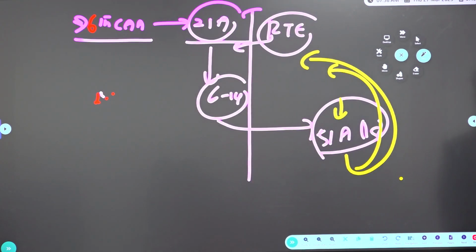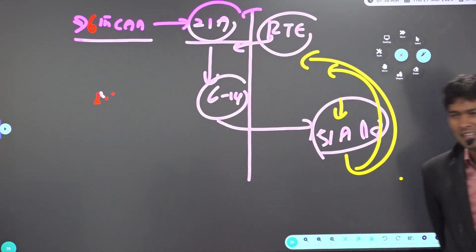So conflict of interest is there, but the 86th CA is asked many times. The new fundamental duty, 51A(k), for parents is added through the 86th CA. For children, 21A, right to education. Now, right to internet, is it a fundamental right?